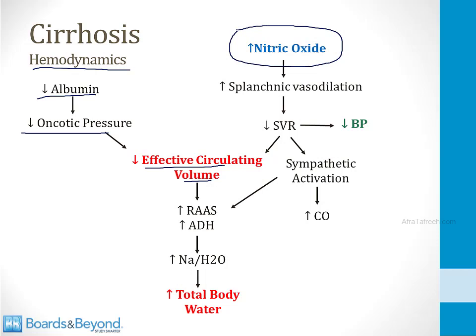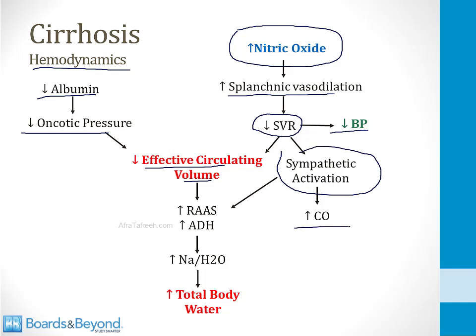The increase in vasodilators leads to vasodilation, especially in the splanchnic vessels, which are vessels in the abdomen. This leads to a fall in systemic vascular resistance, which is a hallmark of cirrhosis of the liver. This means that patients can have a low blood pressure, and low blood pressure is common among cirrhotic patients. This can activate the sympathetic nervous system and lead to an increase in cardiac output, which is also commonly seen in patients with cirrhosis.